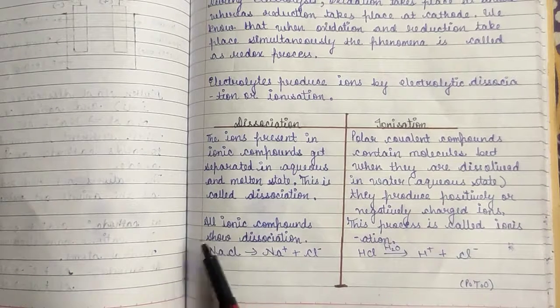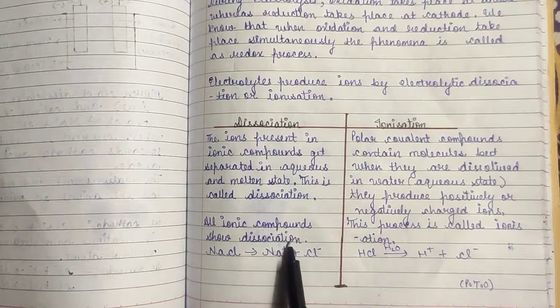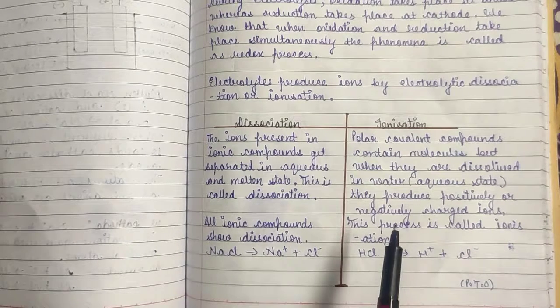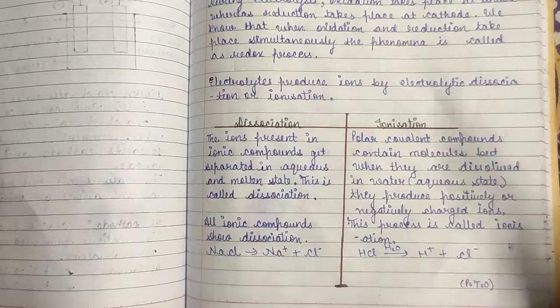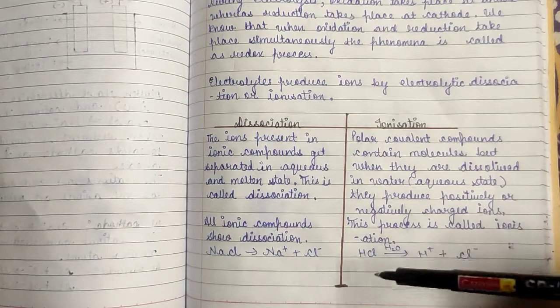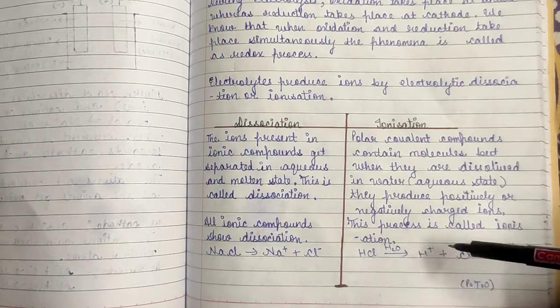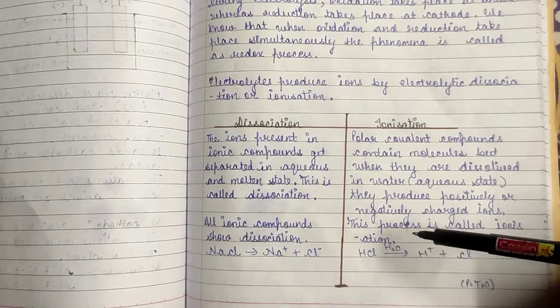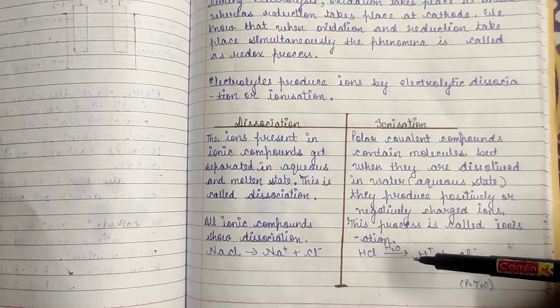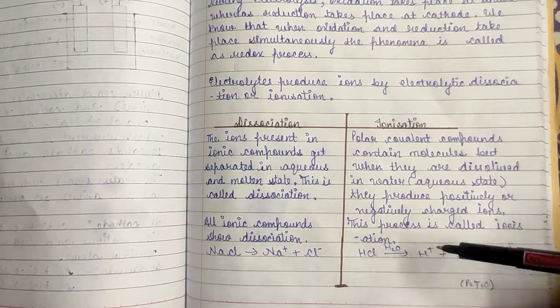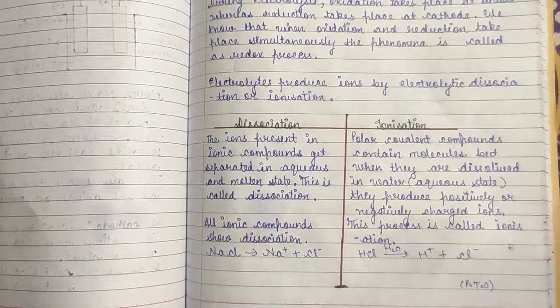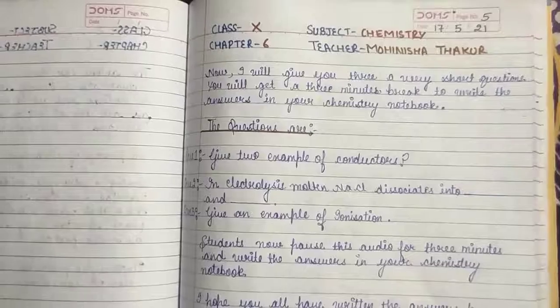All ionic compounds show dissociation, like NaCl, KCl. Whereas HCl will show ionization. It will form ions. HCl, on passing the electric current, will ionize into H+ and Cl- ions.